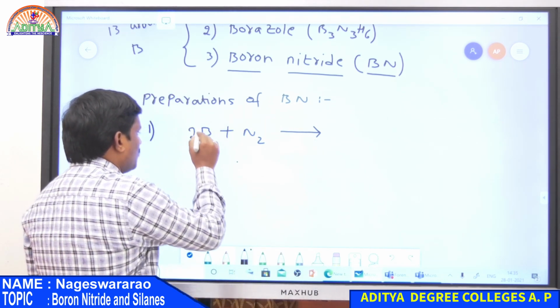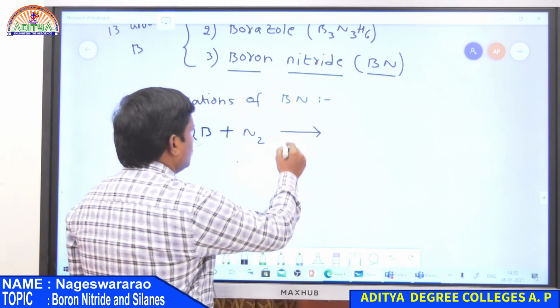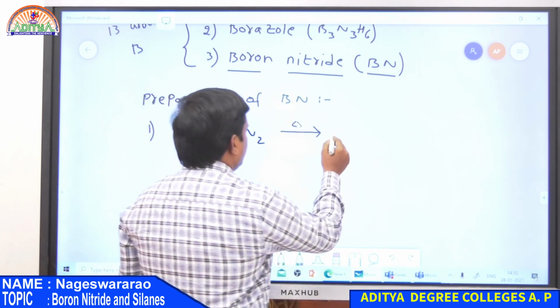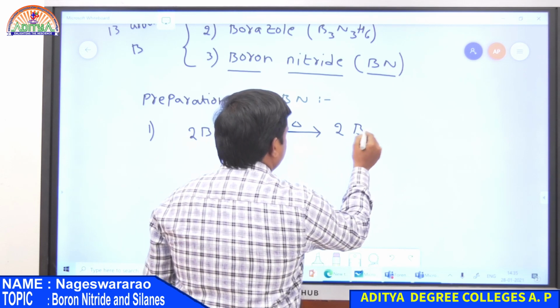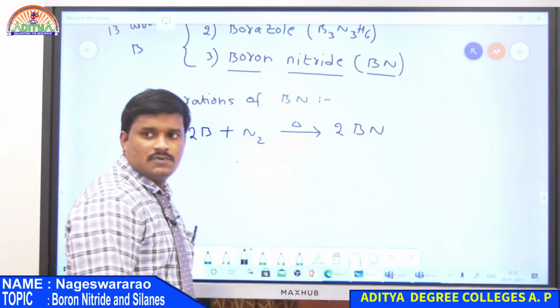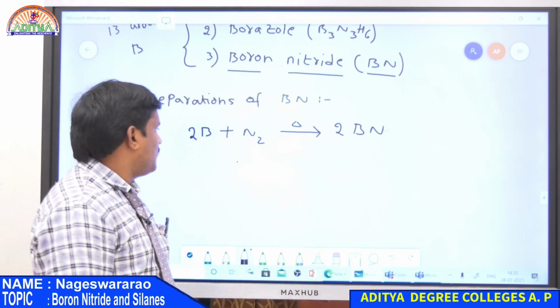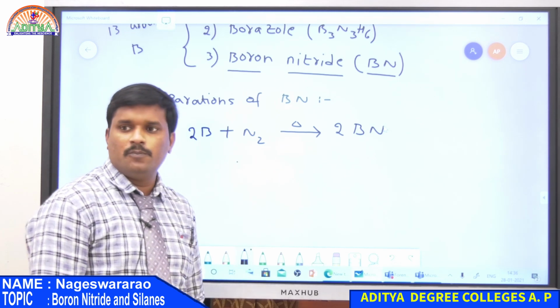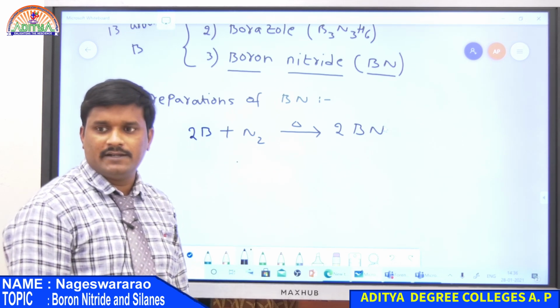So 2 moles of boron is heated with nitrogen, it gives boron nitride. So 2B plus N2 gives 2BN, that is boron nitride.